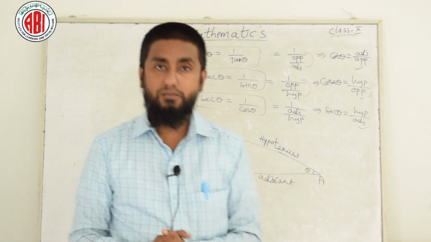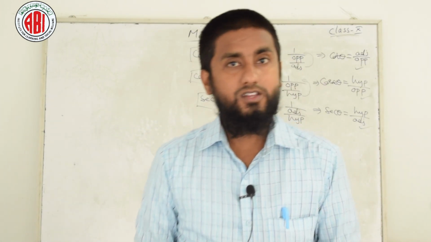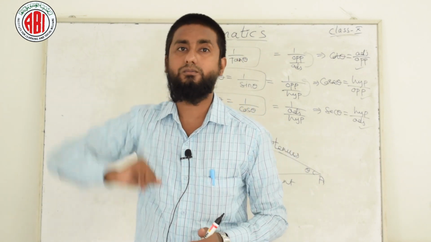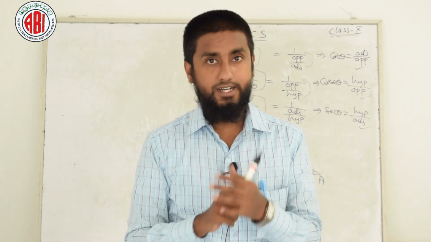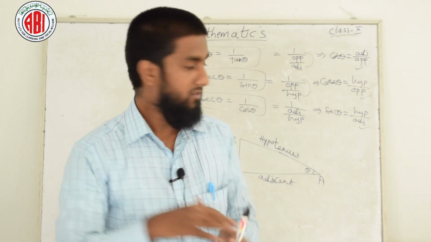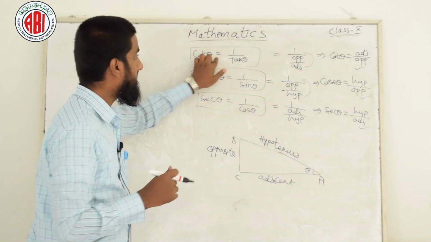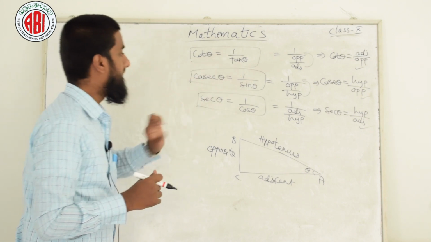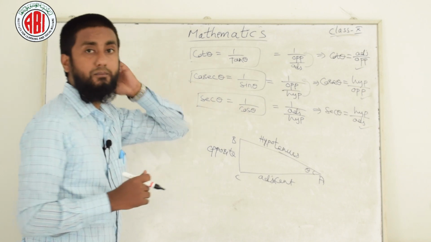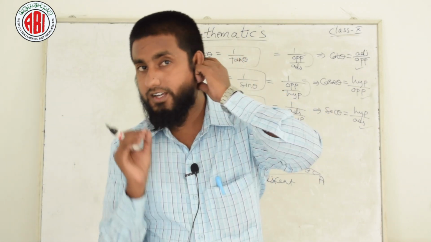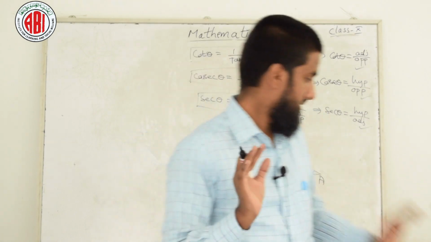So these are the trigonometric ratios. But one more thing, among these 6 formulas we have 4 different formulas also. Tan theta is equal to sin theta by cos theta. Then cot theta is equal to 1 by tan theta, cosecant theta is equal to 1 by sin theta, and secant theta is equal to 1 by cos theta. So these are the trigonometric ratios and their formulas. Next topic.